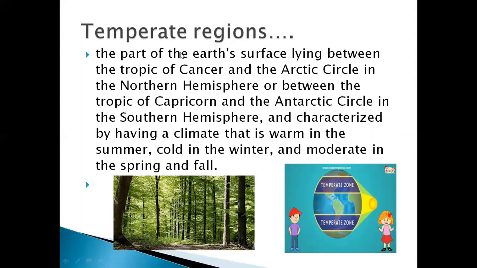The part of the Earth's surface lying between the Tropic of Cancer and the Arctic Circle in the Northern Hemisphere. Yes, when we talk about the Northern Hemisphere, the part that lies between the Arctic Circle and the Tropic of Cancer is called the temperate zone. And if we talk about the Southern Hemisphere, definitely the part that lies between the Tropic of Capricorn and Antarctic Circle is called the temperate zone. Okay. And this has a climate that is warm in the summer, cold in the winter, and moderate in the spring and fall.